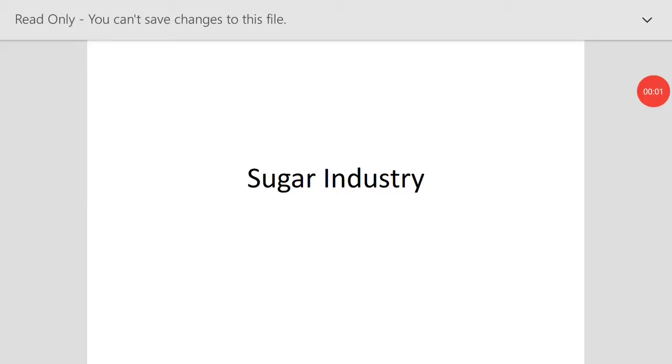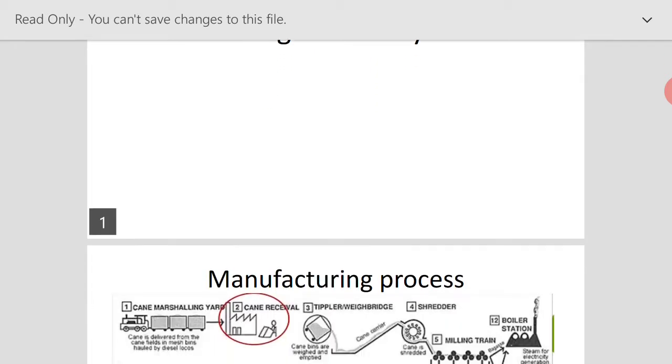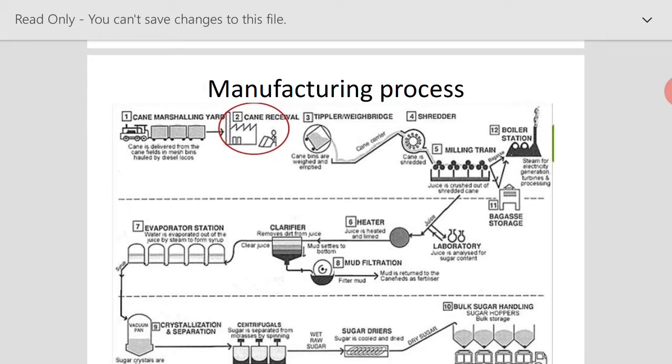Good afternoon, guys. In this session, let me discuss the sugar industry, the manufacturing processes, wastewater, its characteristics, and its effects on the receiving stream, as well as the treatment of this sugar industry wastewater. So first, let's see the manufacturing process.